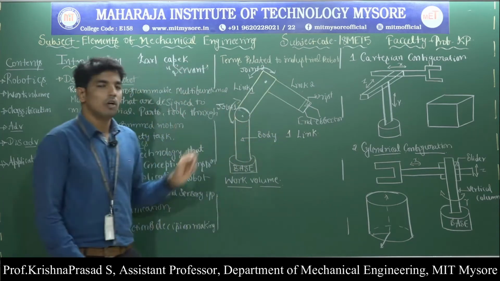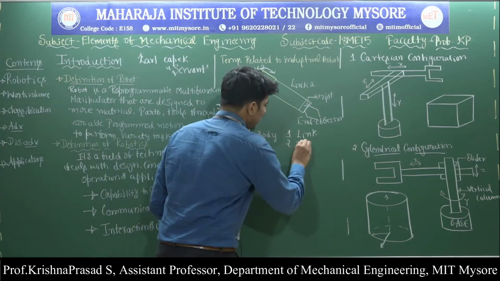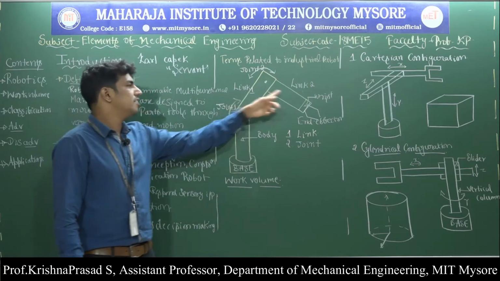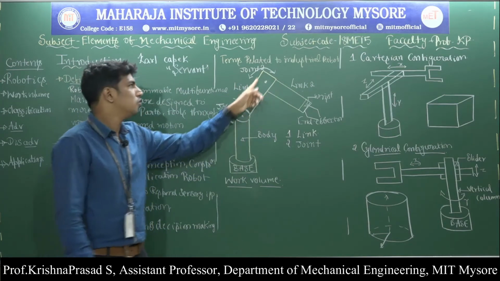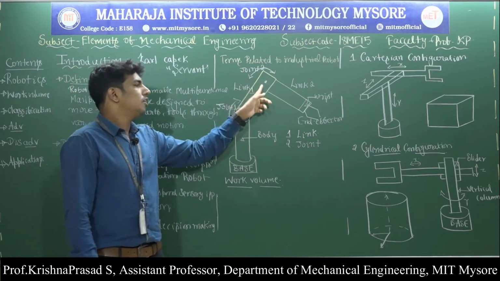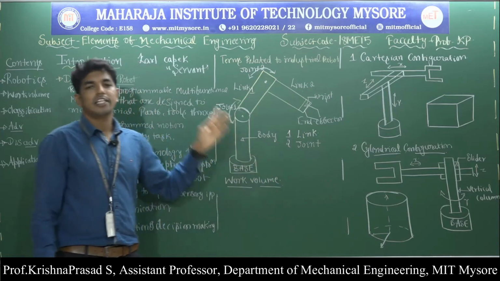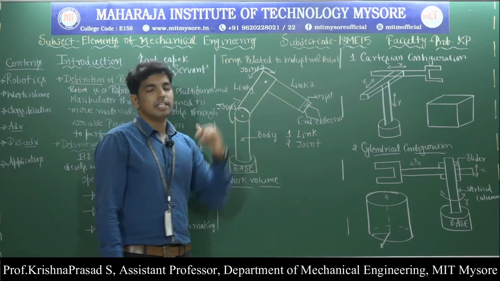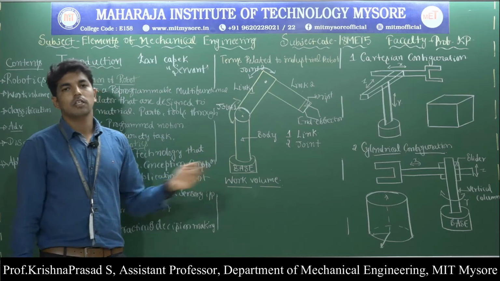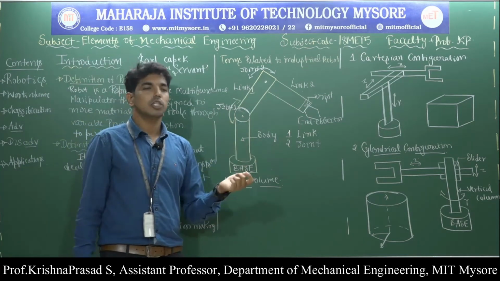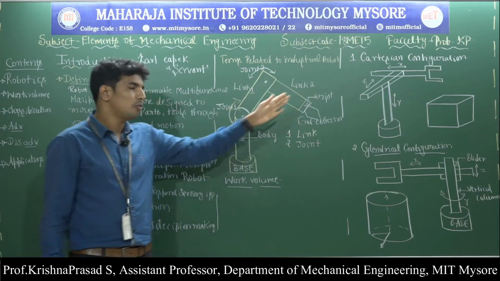Second one, what is meant by the joint? A joint integrates the links together. So joint number 2 integrates link 1 and link 2. A joint integrates the links and provides controlled relative motion between link 1 and link 2. So what is a joint? A joint integrates the links and provides the controlled relative motion between the input link and output link.